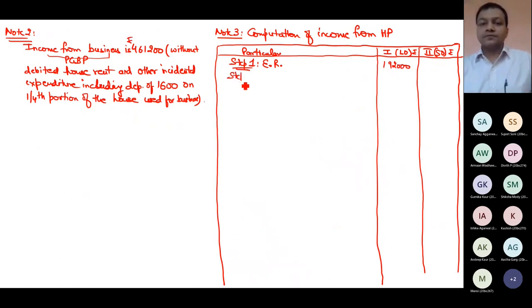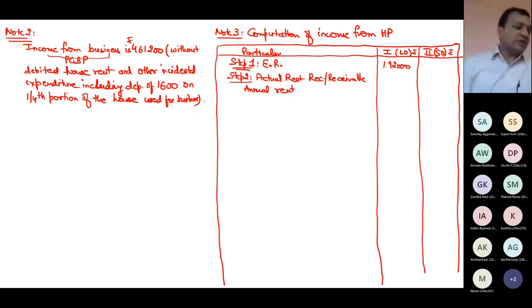Step 2. Actual rent received or receivable, annual rent. Now can you tell me how much is annual rent?